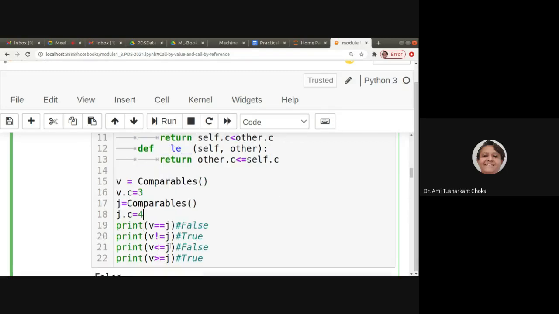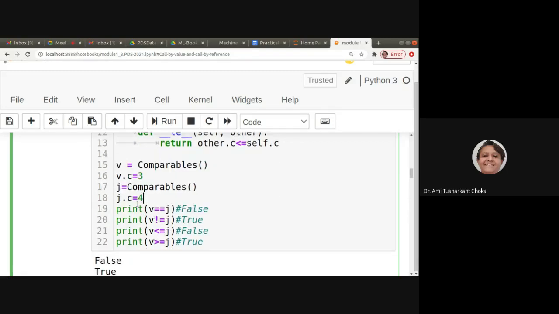So now we can say, again we are initializing the value of c, but now that is for object J, right? Now we have to pass two parameters, and how we can pass it is V and J. We do not have to write it as V.something or that way, but these are two objects, so we can directly pass them, right.